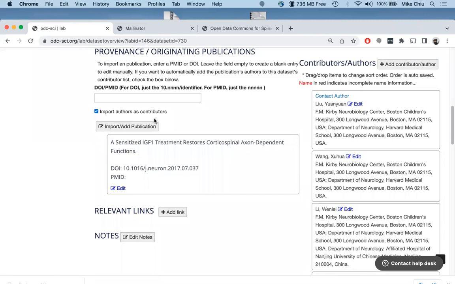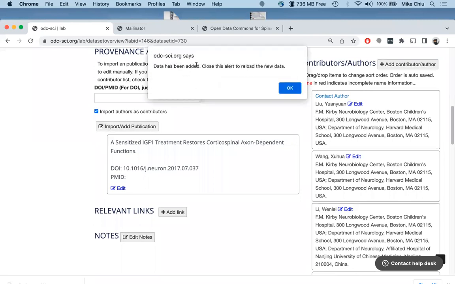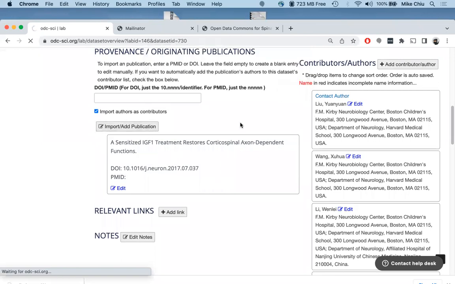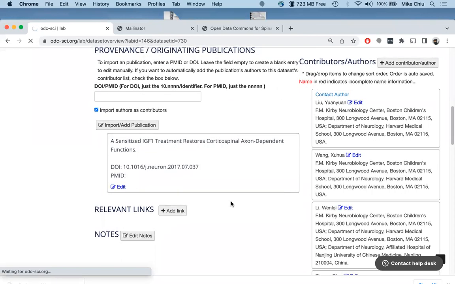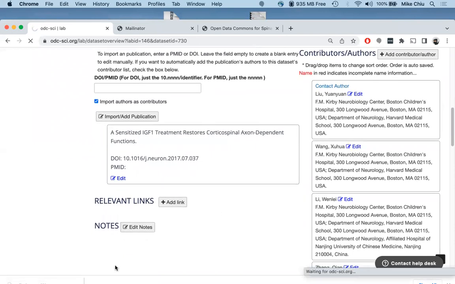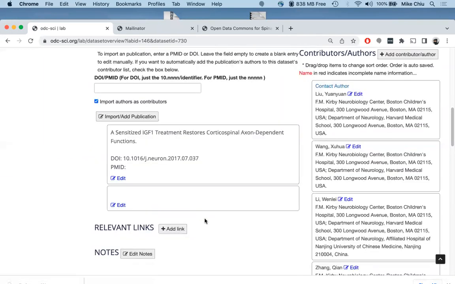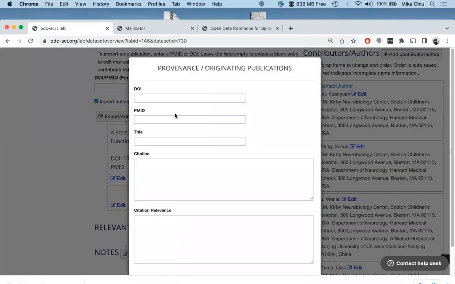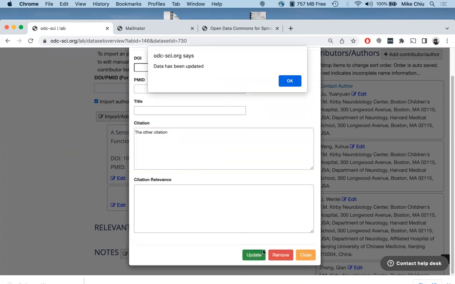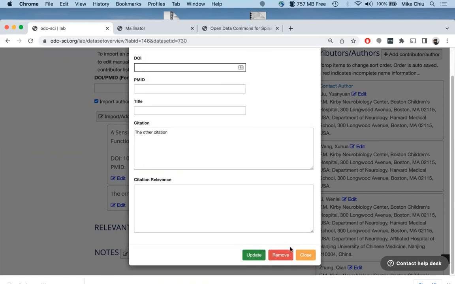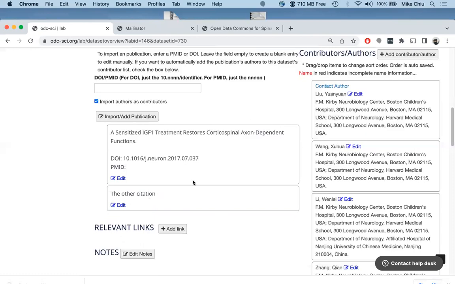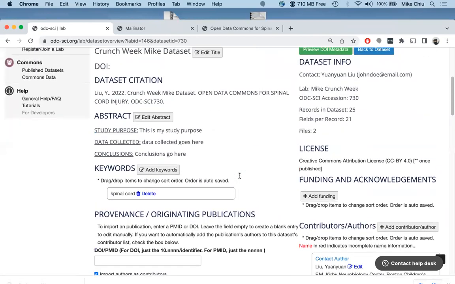So we'll leave an empty box, but click here. Date's been added. Okay, so we have an empty box, and so we can edit here and add. Please put in all the relevant information. Update. Okay, close. You can see the other citation. And so all this is pre-filled based on the fact that you made this person the contact author.